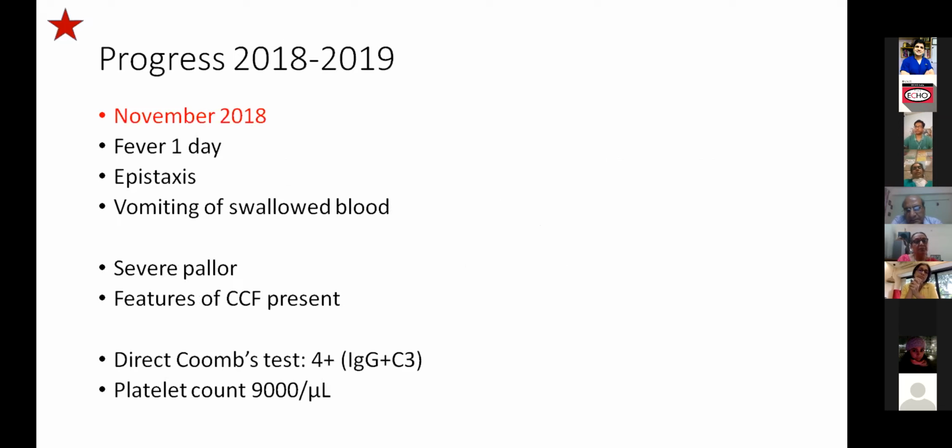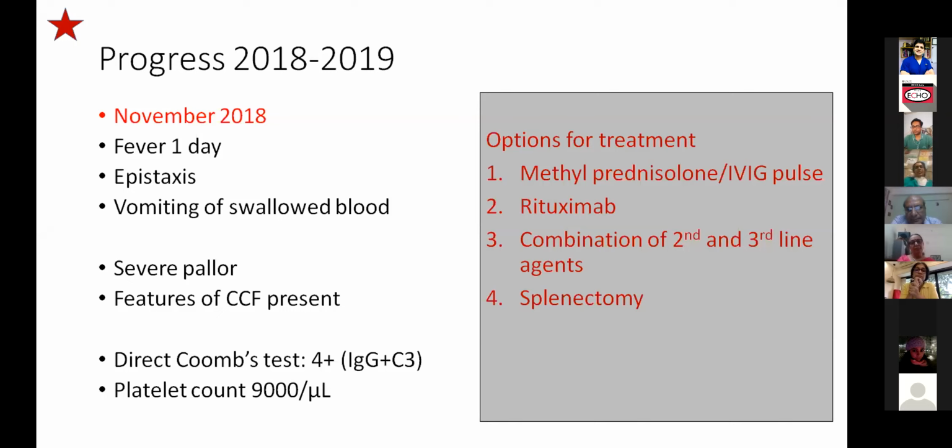Next slide. So coming to the last bit of it, Ravi, please continue. So the progress in 2018-19: in November 2018, she had a fever of 1 day duration, associated with epistaxis, and she vomited swallowed blood. She had severe pallor and features of CCF at presentation, and her DCT was 4+ at this time, and platelet count was 940. So now the disease is evolving again. By now DCT is 4+, and she is actively hemolyzing with hemoglobin of, I think, 1 or 2 gram percentage. She came in with CCF.